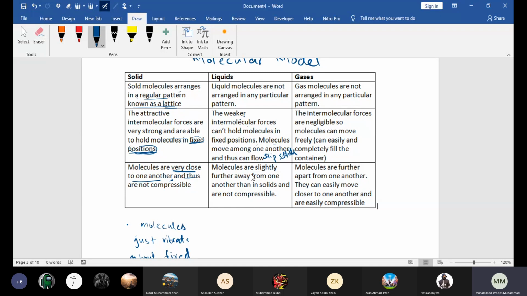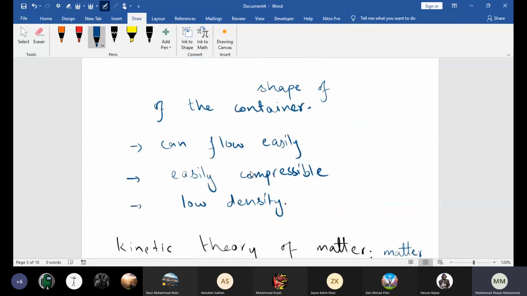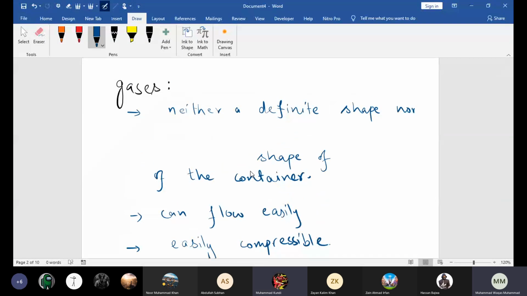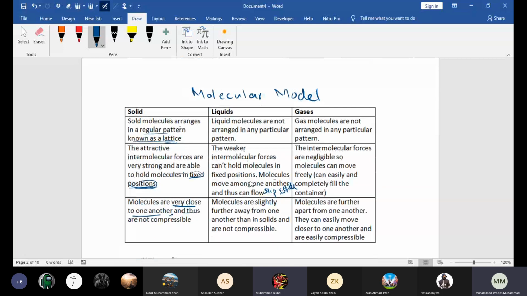Now, beta, this explains the properties of liquids. Liquids have a definite volume. Why? Because the molecules are still held together, right? Yes, sir. They do not have a definite shape and they flow because the molecules slip and slide over each other. Molecules are not in fixed positions.